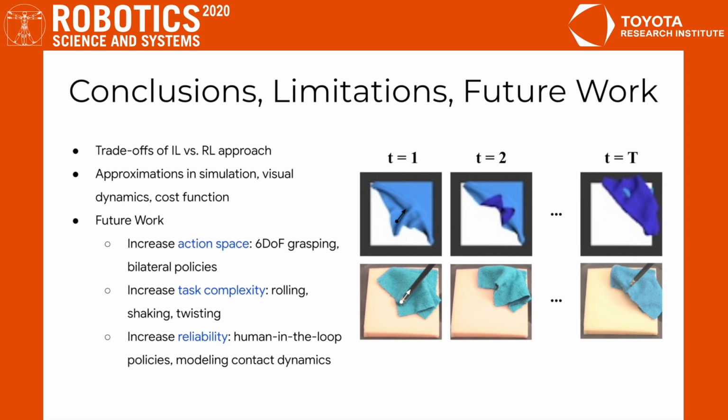In conclusion, we present an algorithm and system toward general robotic fabric manipulation. While VSF yields a more general policy than imitation learning, it does take about 30 times more computation time during execution, as we must make thousands of forward passes through a large neural network as opposed to a single pass. In addition, compounding approximations in the physics simulation, visual dynamics model, and a relatively simple cost function become apparent when attempting more difficult tasks on the physical system, such as folding. In future work, we hope to augment the action space, increase the task set, and improve reliability.